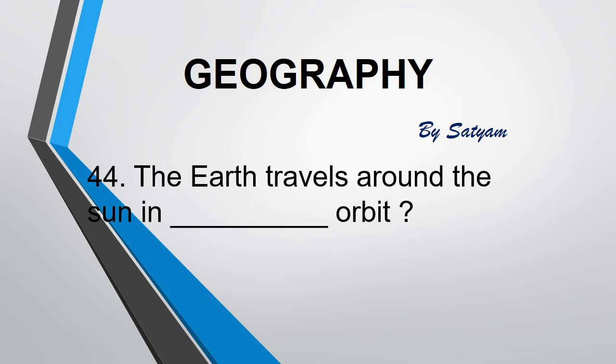The next question is, the earth travels around the sun in dash orbit. The answer is elliptical orbit. Seasons change due to the change in the position of earth around the sun.